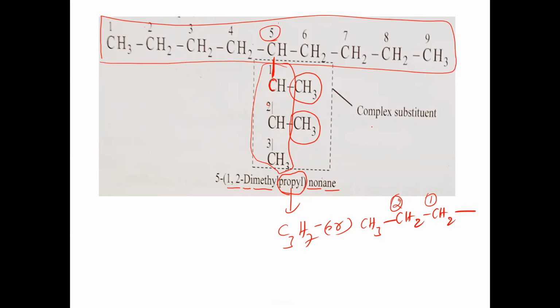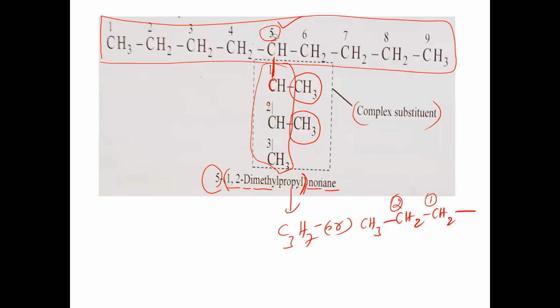It is a complex substituent. So this complex substituent name should be written within brackets. See here, within the bracket we have written. So within the bracket only we have to write the name of this complex substituent. Now 5 indicates what here? It is the position on the parent chain. 5 is the carbon atom in the parent chain.